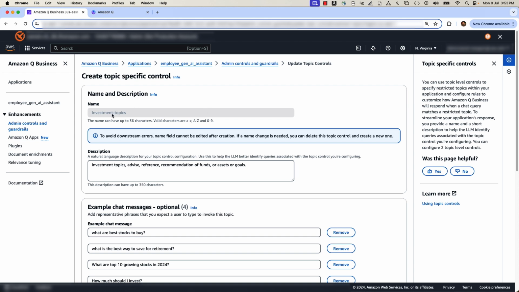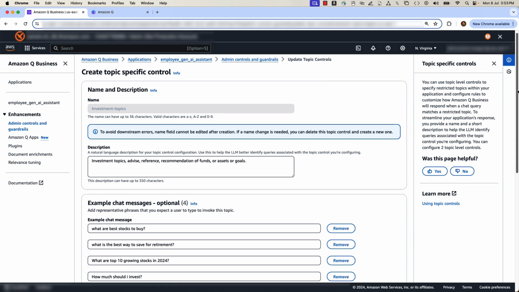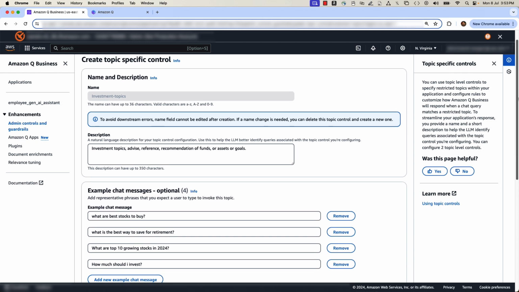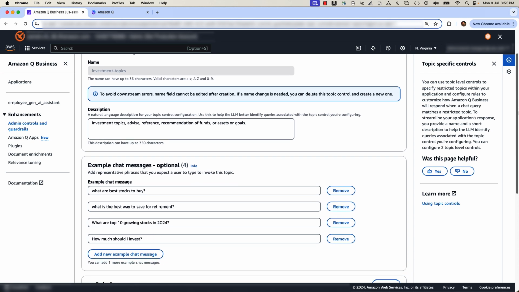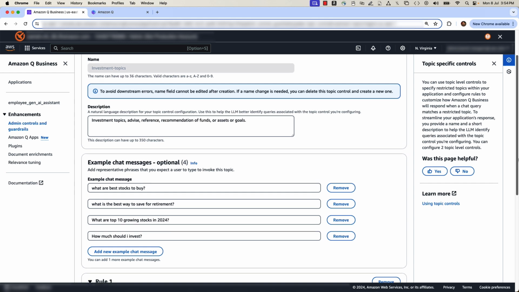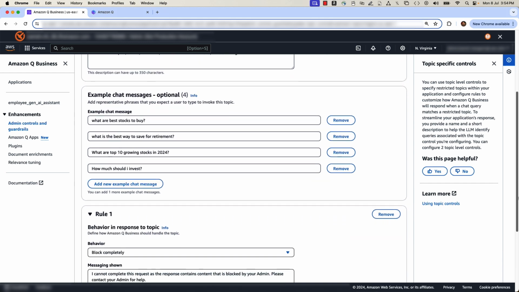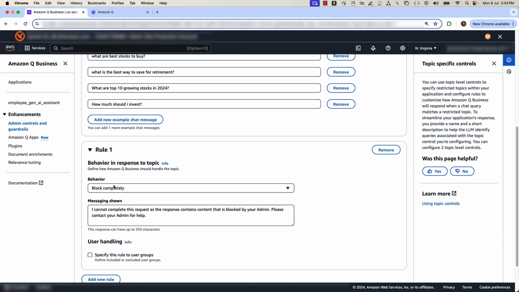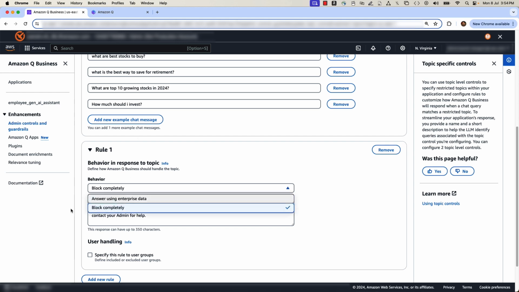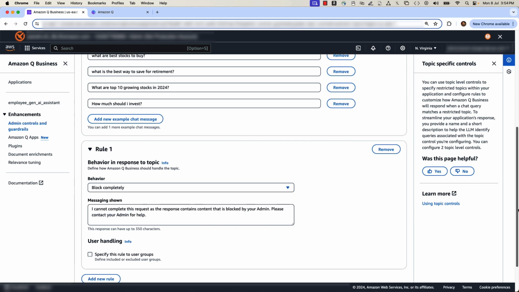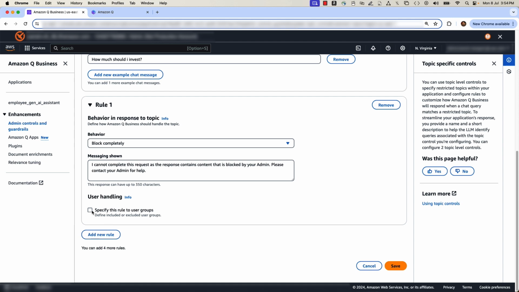Also, you can create topics, for example investment topic. I don't want Q to respond on any queries related to investment, stocks, and financial goals. Add example questions here, such as how much should I invest? What are the best stocks to buy? Create a rule to block these kinds of queries with a custom message. You can also include and exclude users on specific topics.